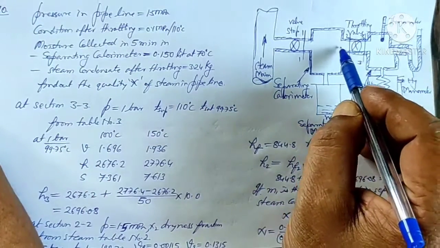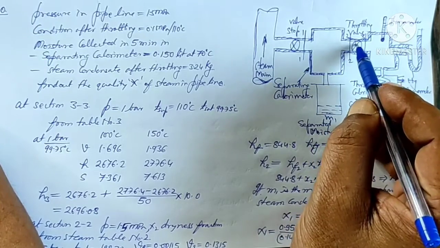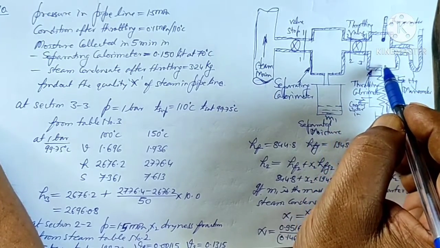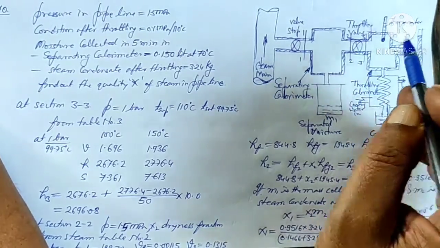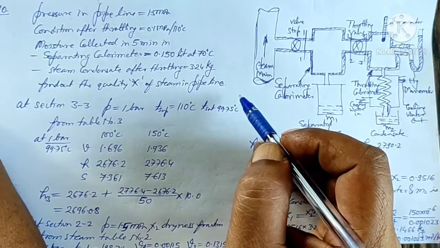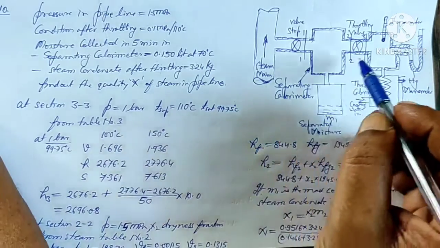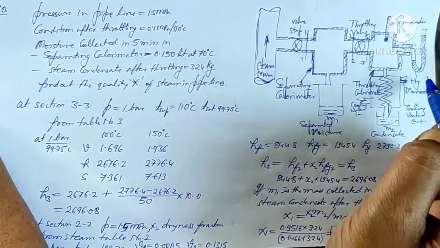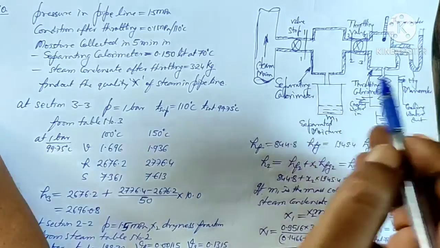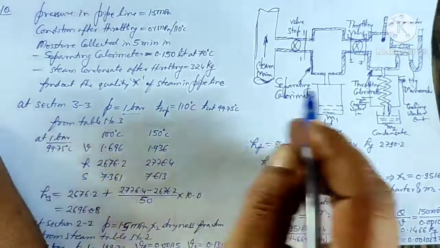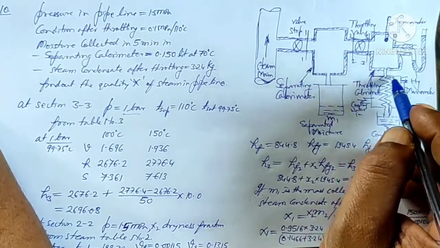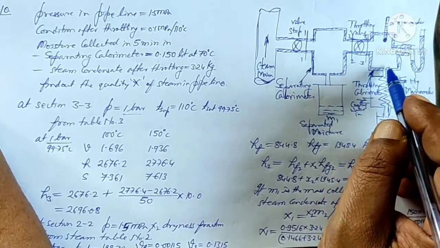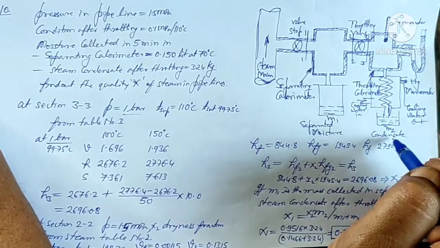Then the rest of the steam is passed through this throttle valve to a throttling calorimeter, where the temperature is read as 110 degree centigrade and the pressure is read as 1 bar. Okay, so it is given, and the steam which is passed through this throttling calorimeter is condensed in 5 minutes.